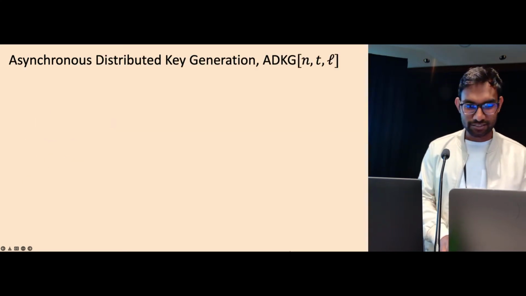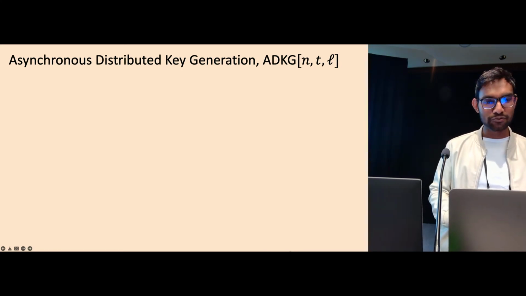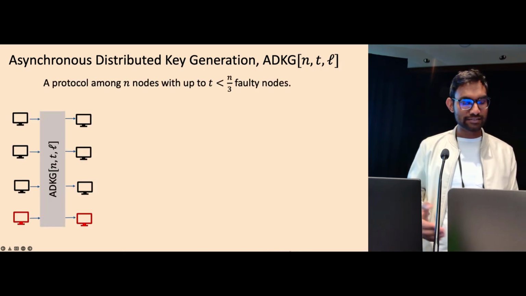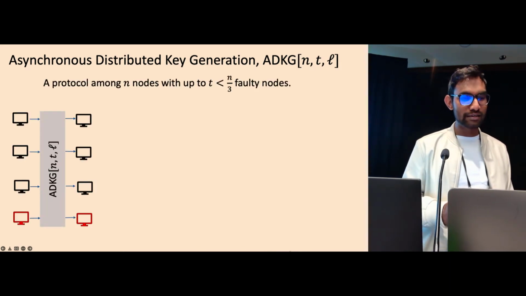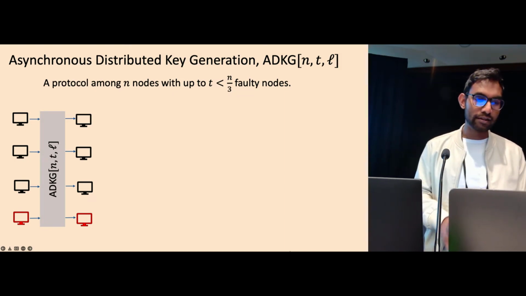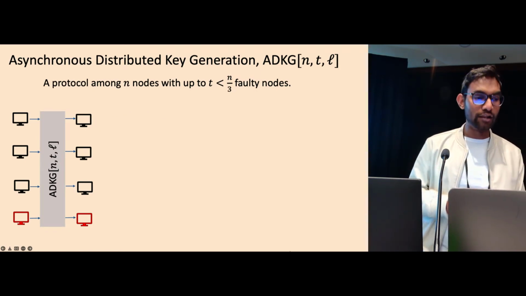Awesome, let's get started. Asynchronous distributed key generation, or ADKG, is a problem which is parameterized by n, t, and l. As you might have guessed, n is the total number of nodes, and t is the maximum number of faulty nodes. Here we assume that t is up to 1/3, and l is the reconstruction threshold of a secret. I'll explain what it is.